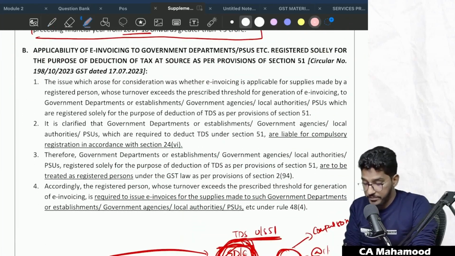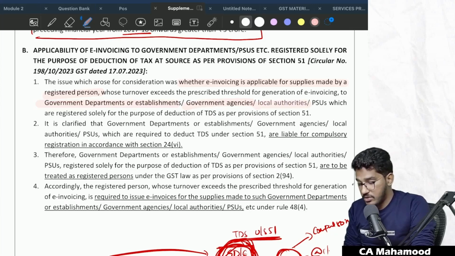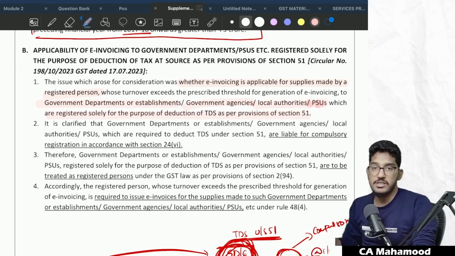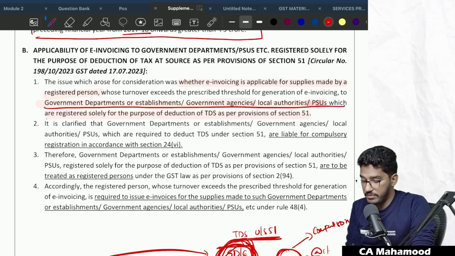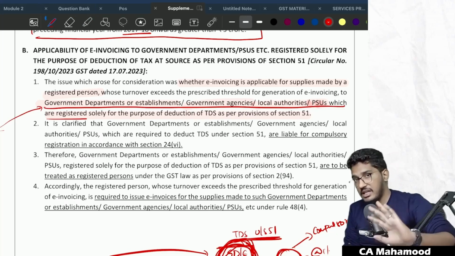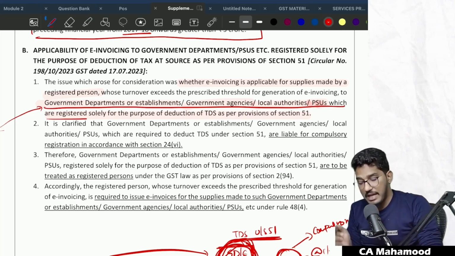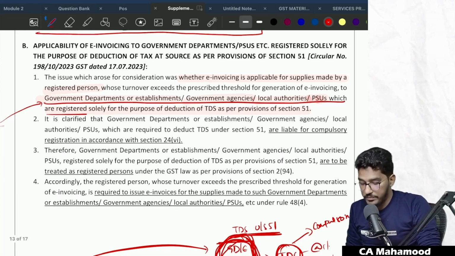So if we start reading it, the issue which arose for consideration was whether e-invoicing is applicable for supplies made by a registered person whose turnover exceeds the prescribed threshold limit, which is 5 crores currently, for generation of e-invoice, to government departments or establishments, government agencies, local authorities or PSUs which are registered solely for the purpose of deduction of TDS as per section 51. So these entities have obtained registration only for the purpose of deduction of TDS, and a person whose turnover has exceeded the applicable threshold limit for issuing e-invoice is doing a transaction with them. In that case also, is e-invoicing required? That is the issue.